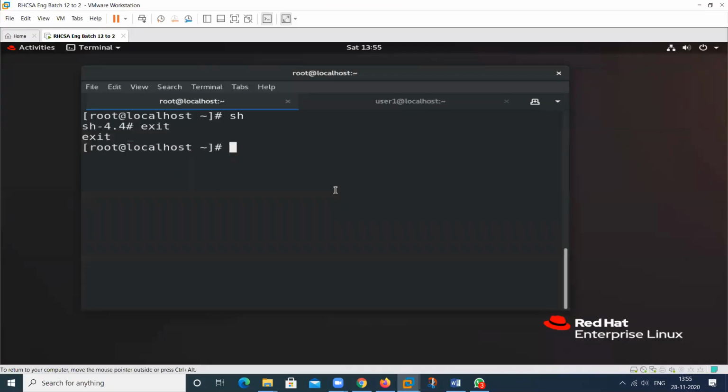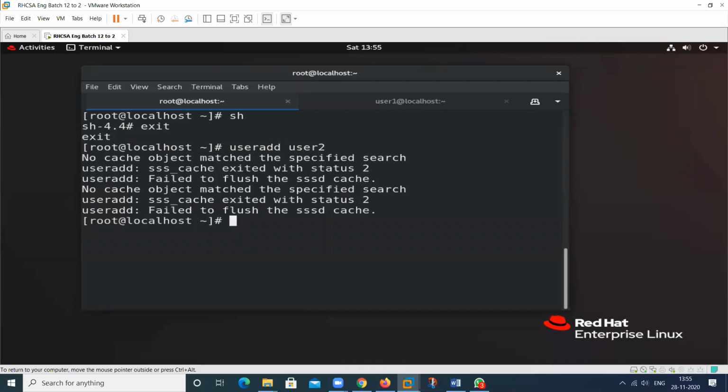Suppose we want to create a user, and we give the username, this one. So this is your command, and this is your argument. But at this time, we don't type any option. So this user will be created. You can see here, passwd.